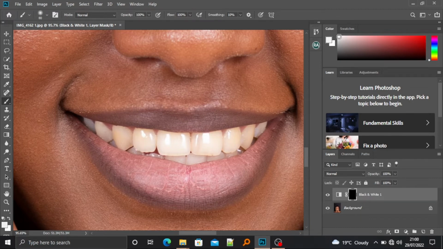And you click on the white color over here. I'll just reduce it a little bit and I'll paint over the model's teeth. I'll paint the white over the model's teeth. You can see it's almost becoming white. Already this is the before and this is the after. So we just continue doing that on all her other teeth so that they all become white.